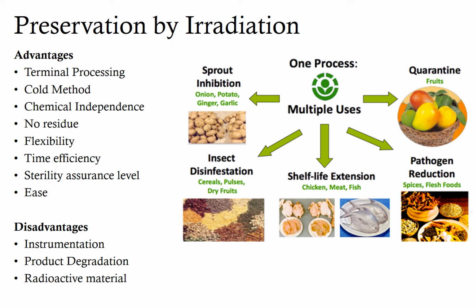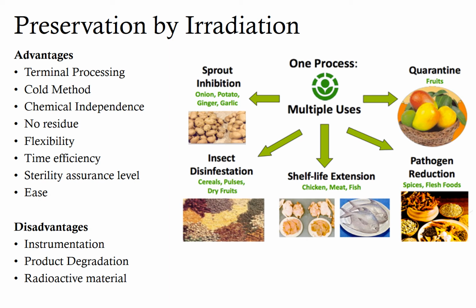Next is cold method or temperature independence. Because temperature increase during treatment is minimal, this is also called the cold method. Also, radiation does not depend on heat and is efficient at both ambient temperature as well as sub-zero temperature. That means radiation can be used even in temperate regions and it is not dependent on temperature.